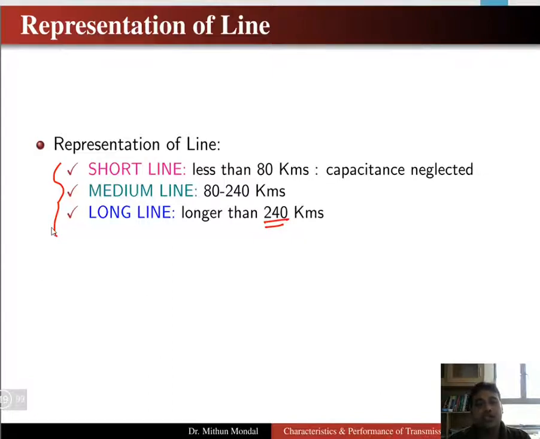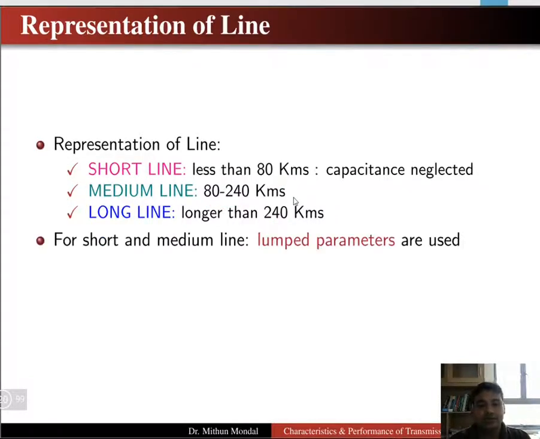So, short transmission line, medium transmission line and long transmission line. Any transmission line shorter than 80 kilometers will be a short transmission line. 80 to 240 kilometers we will consider as the medium line, and a line longer than 240 kilometers we will consider as a long line.